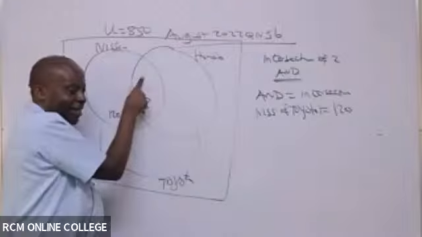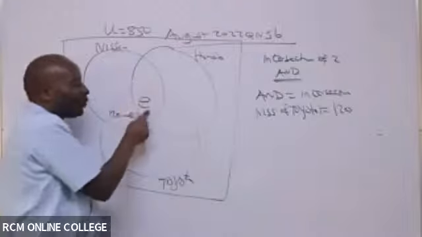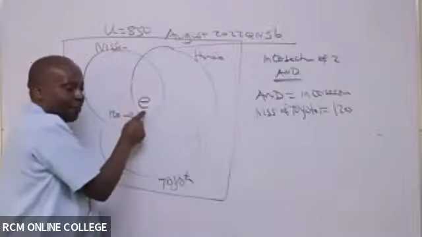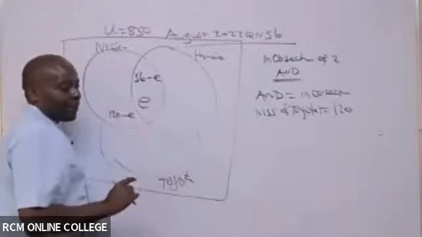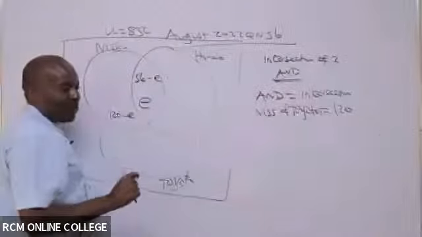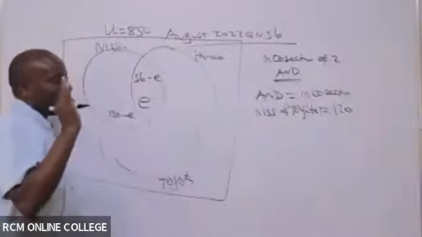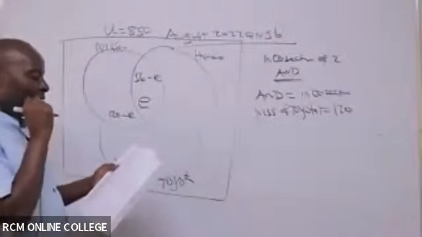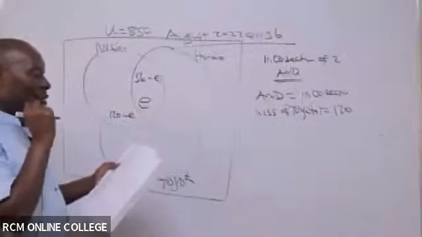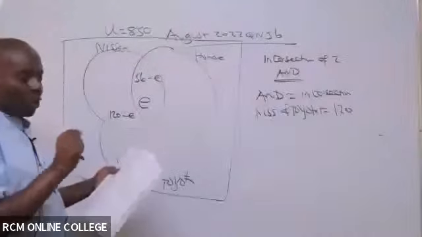Yeah. It will be, because you see, both of them must add up to 56. So then this will be 56 minus E. 56 minus E. So remember, we have 3 ands there. I'm through with the first 2. Now the last and is the one of 80. 80 residents owned both Honda and the Toyota.